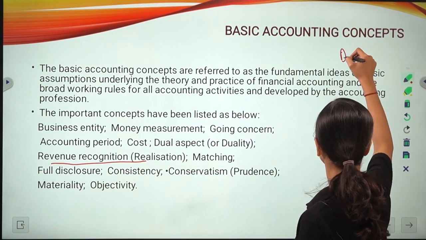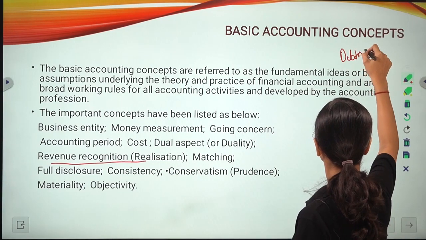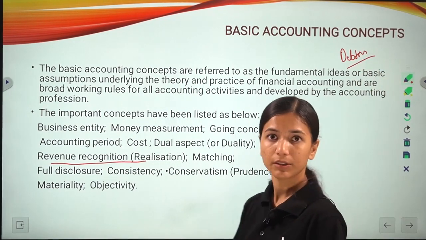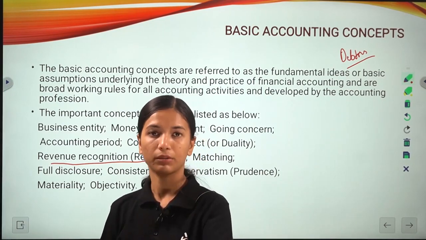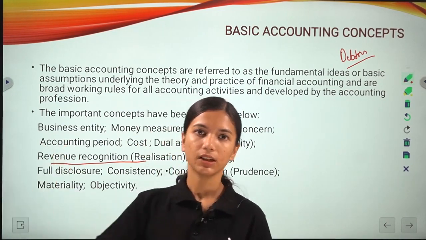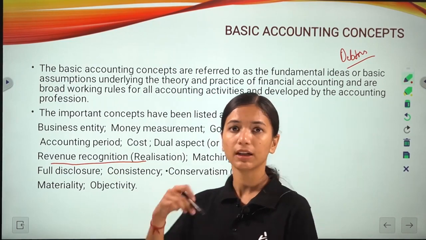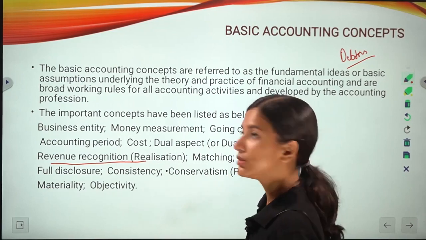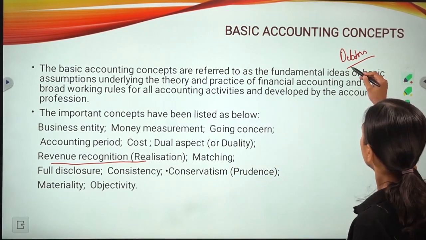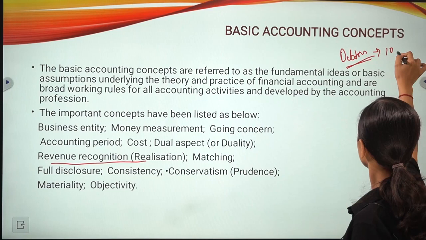You know who debtors are? Debtors are those persons who have bought something from us and from whom we are going to get the amount, but they have said they will pay it later, at the end of 3 months, let's say. So from him we are going to get 10,000, let's say.